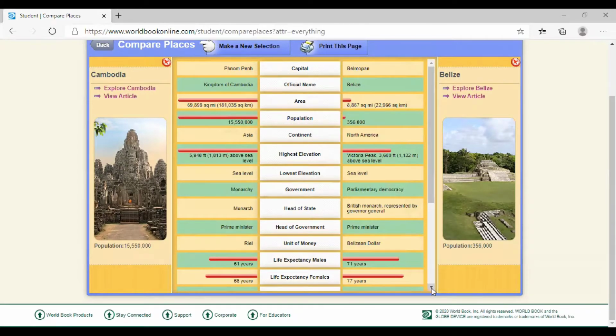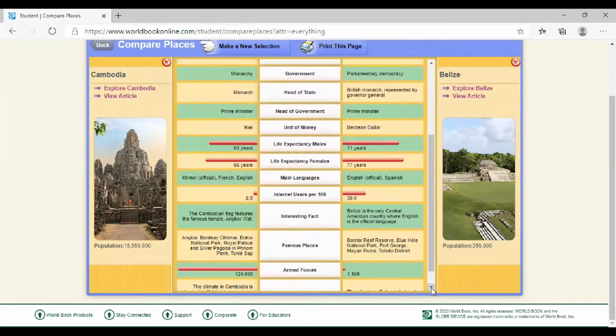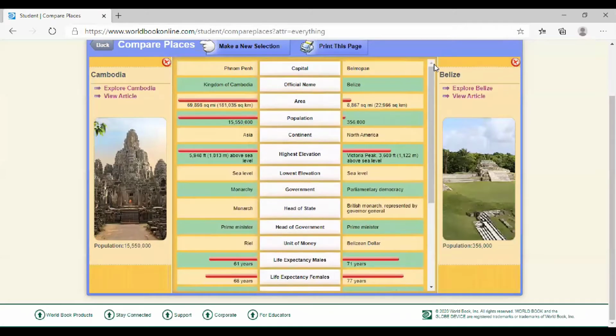And you scroll down further and you can find other information as well. In Cambodia, there's the official language, French and English is spoken there. In Belize, English is the official language and they also speak Spanish. So this might be helpful for you doing your research.